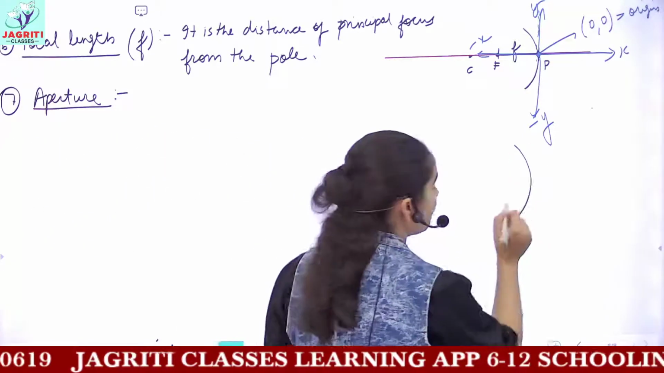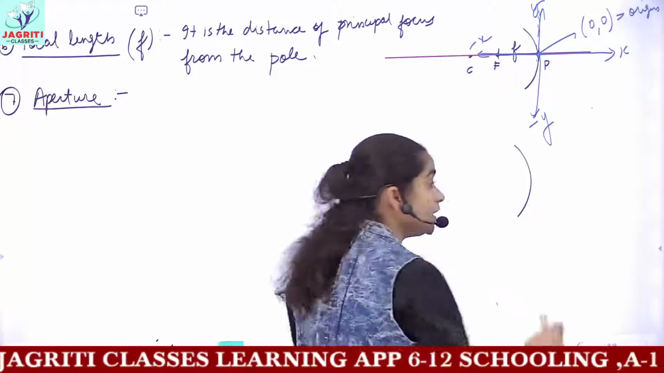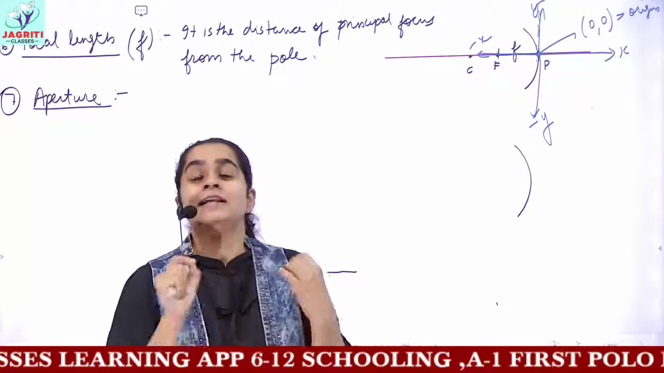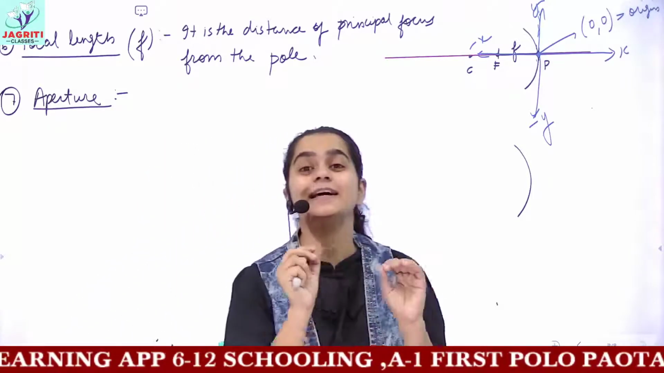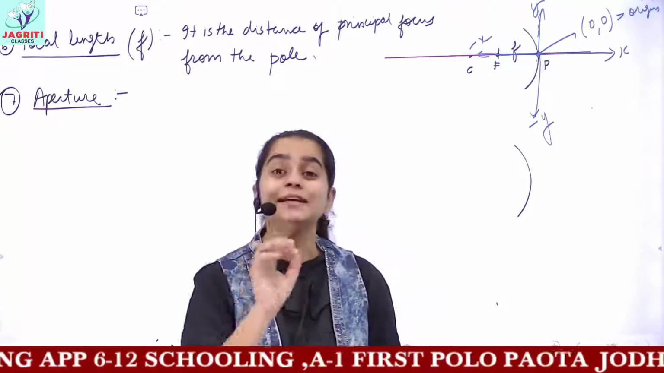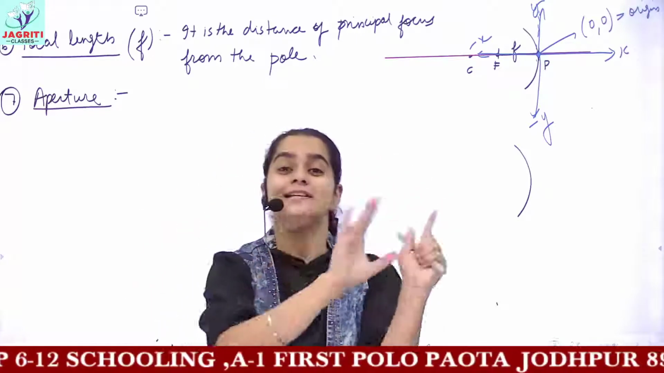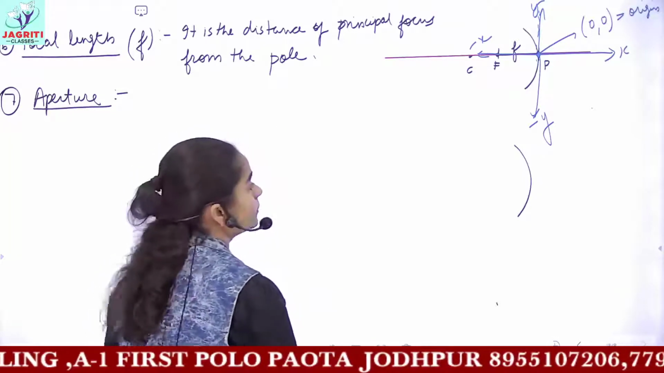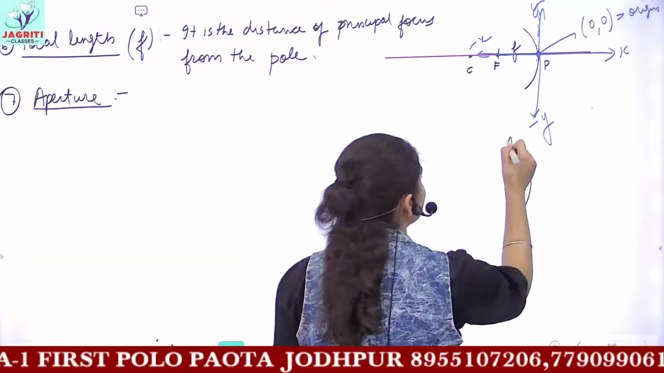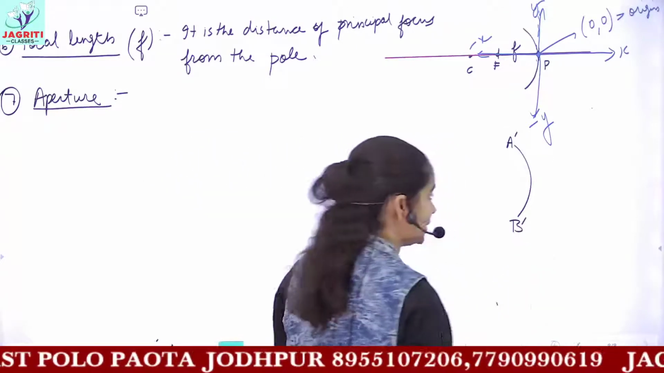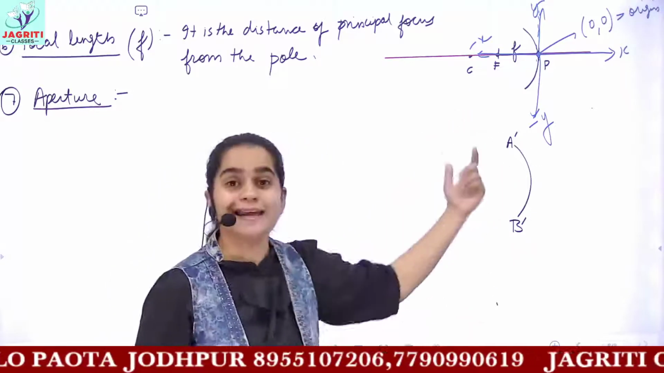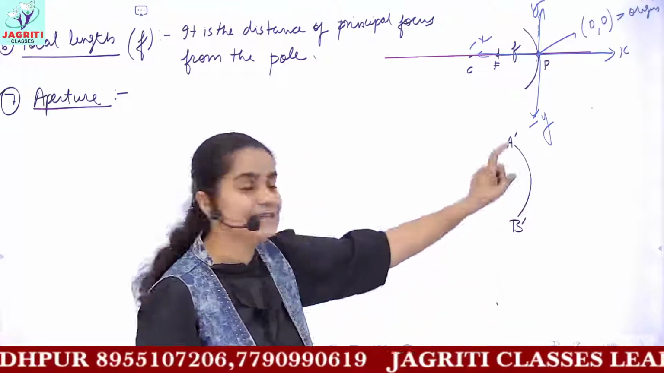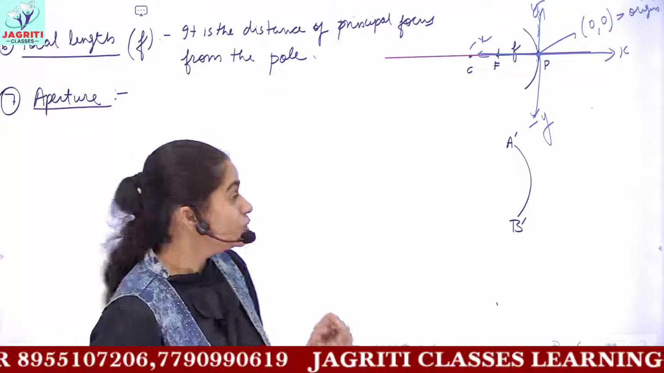Let's suppose I have a mirror here, and aperture tells you the size of the mirror. By definition, this aperture is equal to the diameter of the mirror or diameter of the sphere of which the mirror is a part. So aperture is what? If I label that this is A and this is B prime. So this AB or A prime, B prime, you can also call it A dash, B dash. This size represents the aperture here.